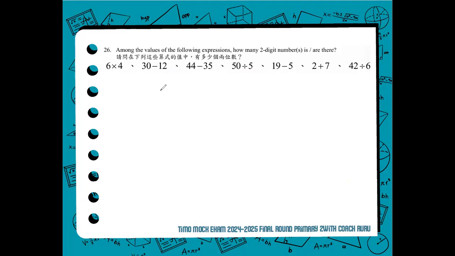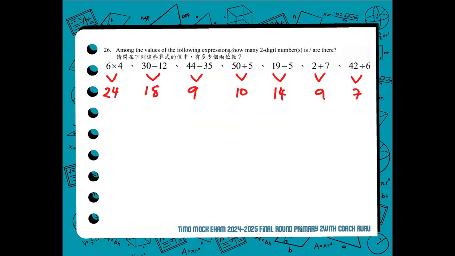So, we answer the expressions given to get the values per expression. 6 times 4, 24. 30 minus 12, 18. 44 minus 35, 9. 50 divided by 5, 10. 19 minus 5, 14. 2 plus 7, 9. 42 divided by 6 is 7. So 24, 18, 9, 10, 14, 9, 7 are our values in the expression.